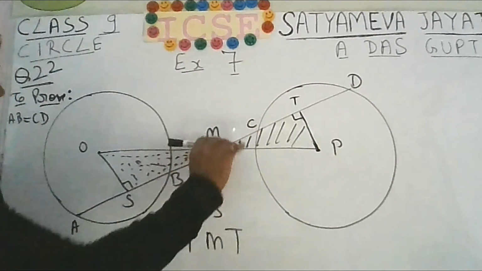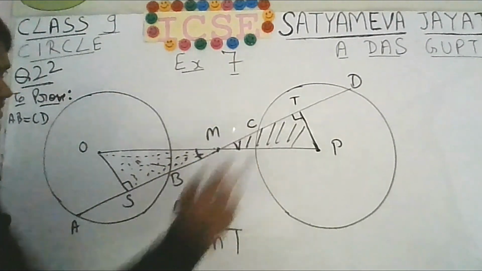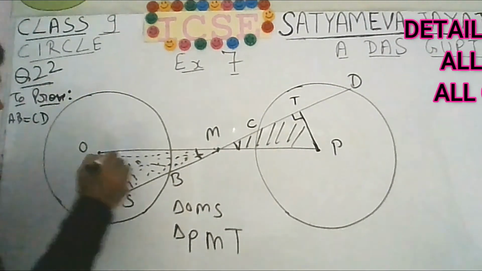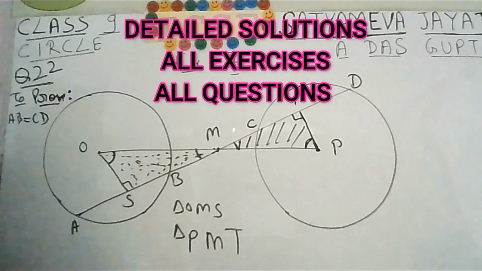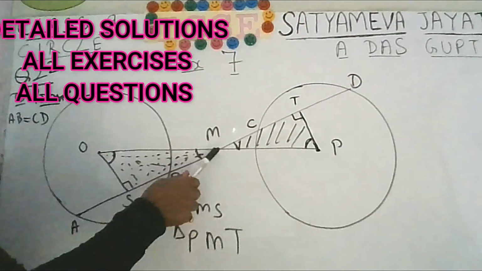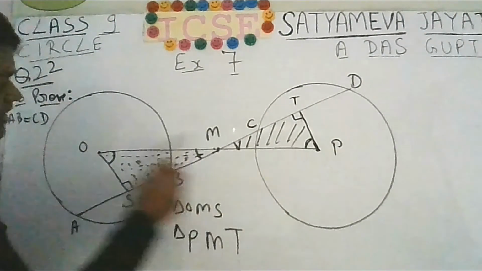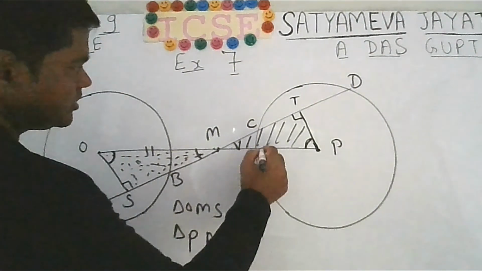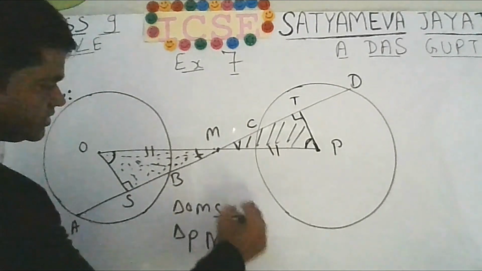You are having two lines intersecting each other. This angle is 90 degrees, this angle is 90 degrees. If two angles are equal, then the third angle will also be equal. In fact, all three angles are equal, and you know that OM will be equal to MP, because M is the midpoint. That means these two triangles are congruent to each other.